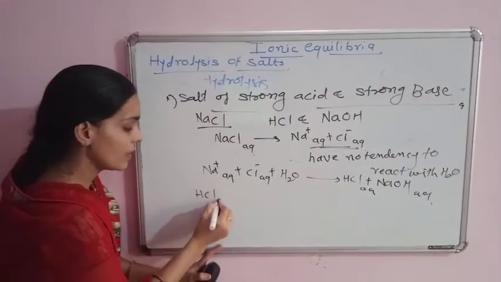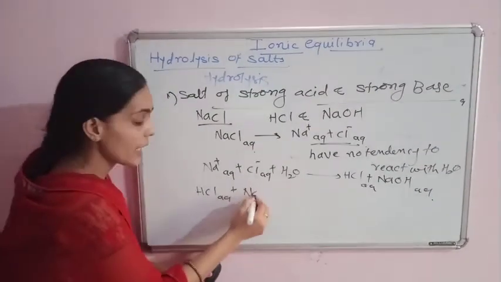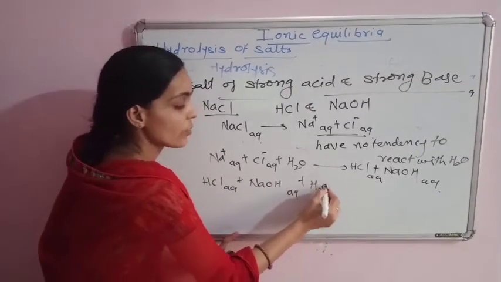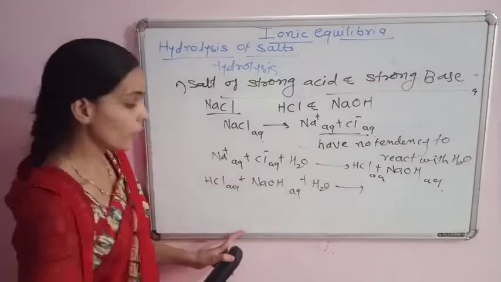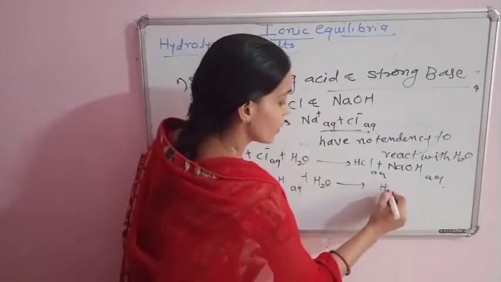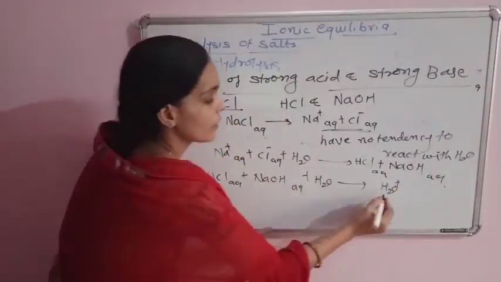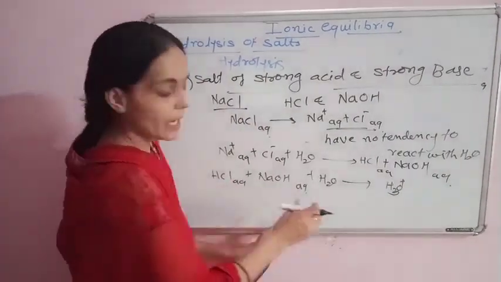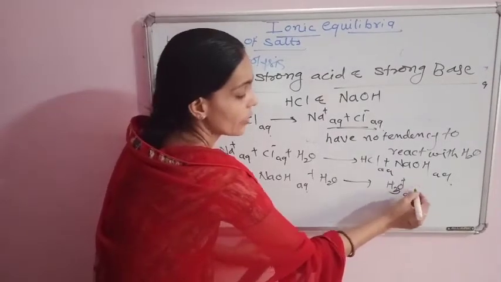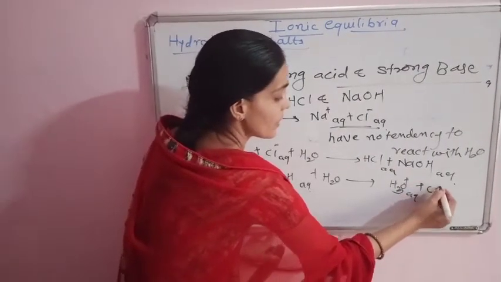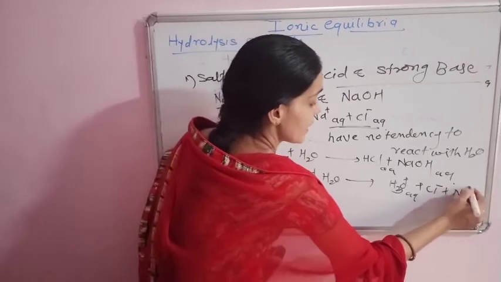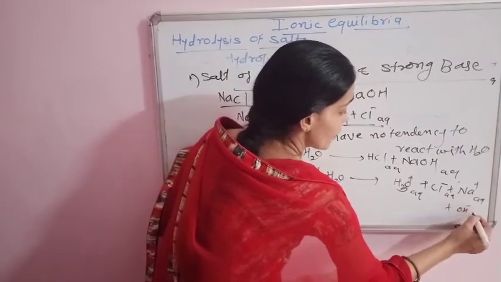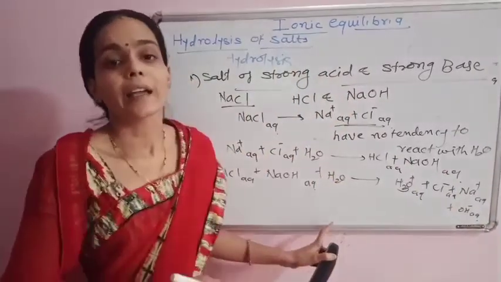This HCl and NaOH in the aqueous medium, in presence of this water molecule, the water molecule carries H plus ions from this HCl, and formation of this hydrated ion in the aqueous medium, formation of Cl minus, Na plus in aqueous medium, also formation of the OH minus in the aqueous medium.